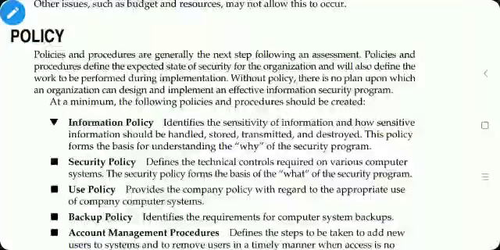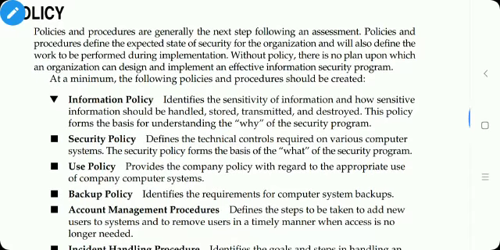In the last lecture, we have seen the assessment phase of the information security process. Now the second phase is policy. Policies and procedures are the next step following the assessment, and it is the most important phase. It defines the expected state of security for the organization and will also define the work to be performed during the implementation. So the following policies and procedures should be created.